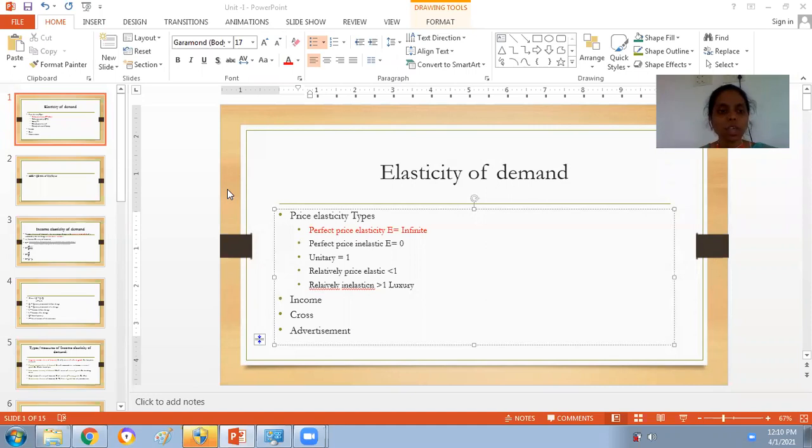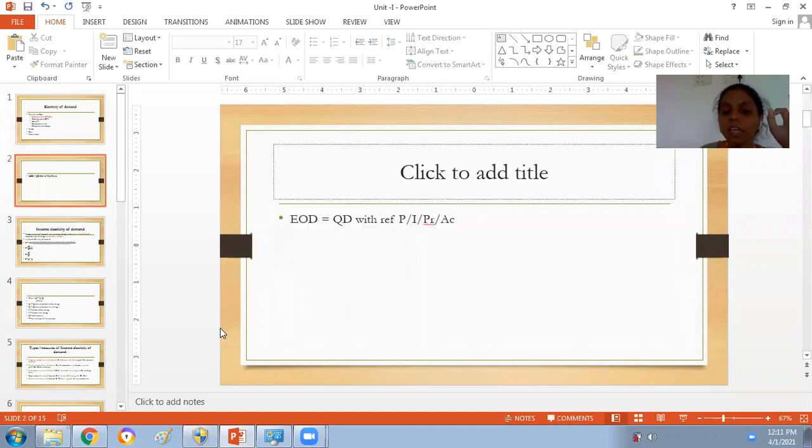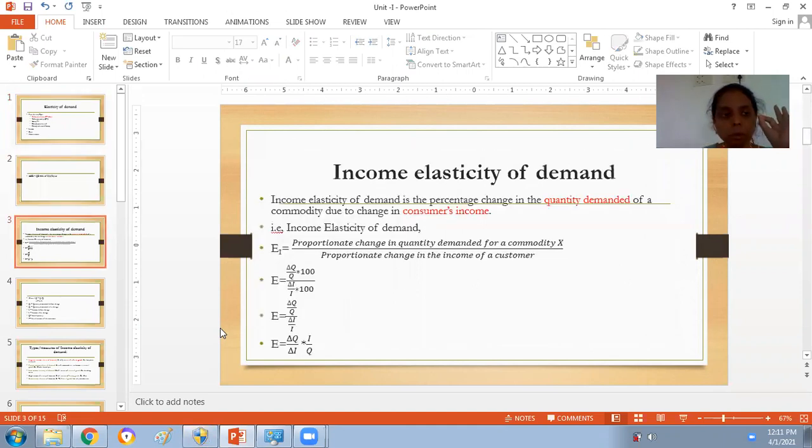So these discussions we have completed already in both the sessions. Now let us move to the next type of elastic demand, that is income elasticity of demand. Guys, remember one thing: any elastic demand, either price elastic or income elastic, just the definition changes in the denominator. Income elasticity of demand is the ratio between the percentage change in quantity demanded of a commodity due to the change in income.